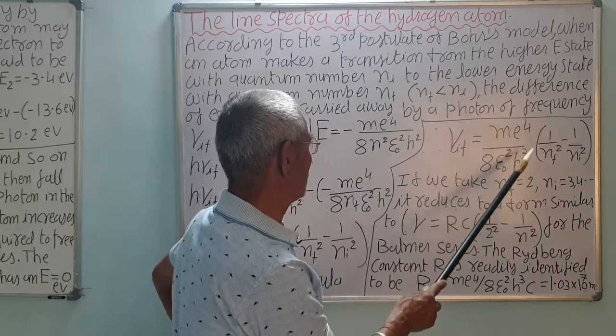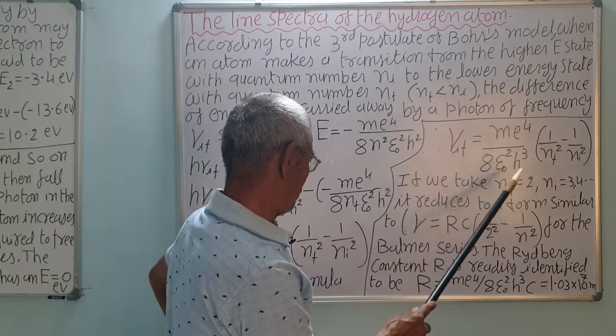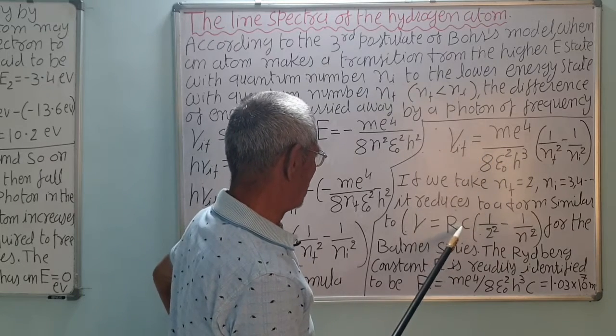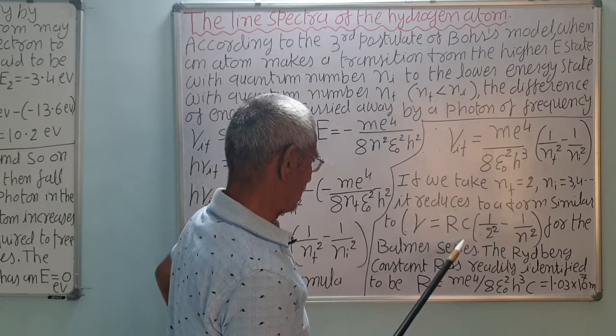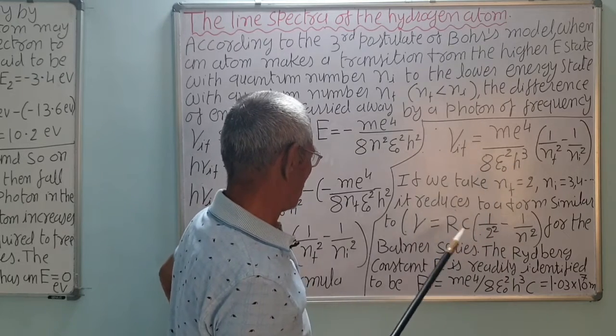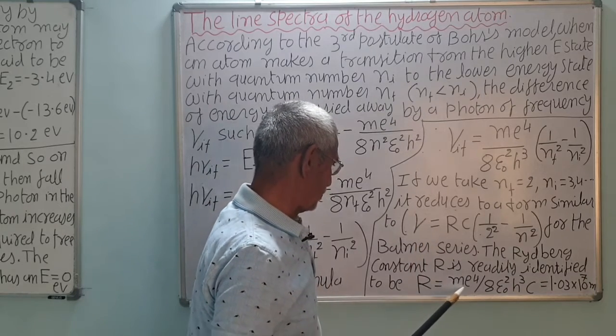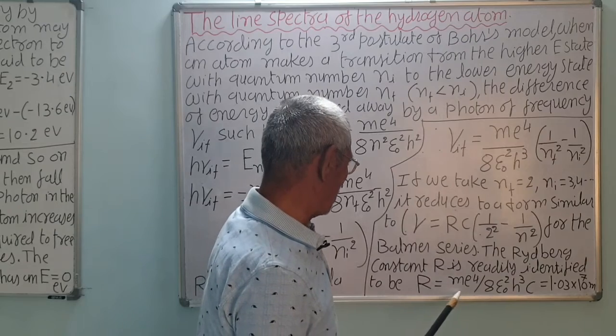This is me^4 upon 8 epsilon 0 squared h cubed into c, correct. The multiplication divided by c, you put it here, one equation. And if you put the constant values, m is the mass of the electron,